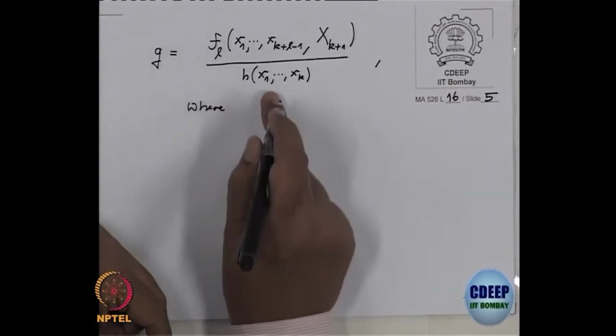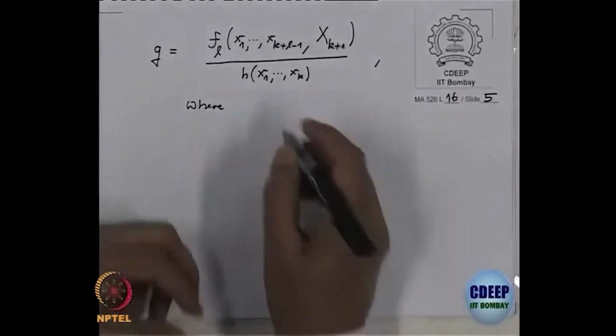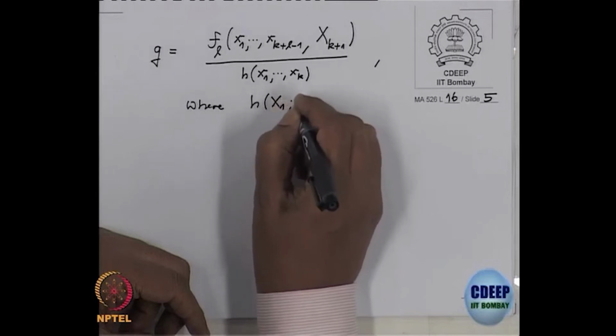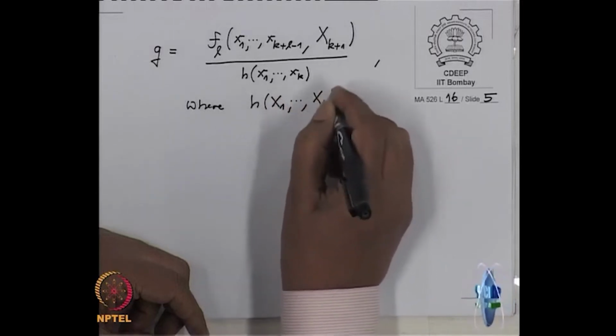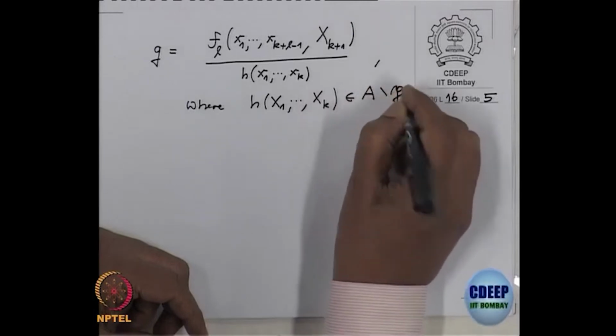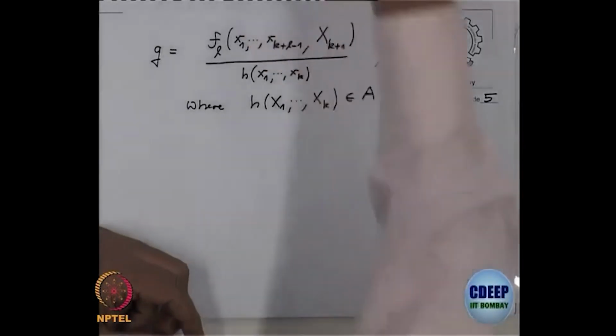because this h is in the denominator, the polynomial h(x_1 to x_k) cannot be in P, because everything is happening in L. L is the quotient field of A by P, so therefore the denominator cannot be 0.